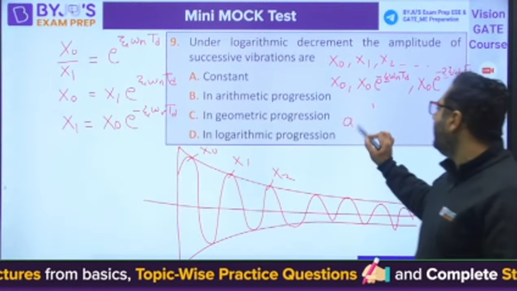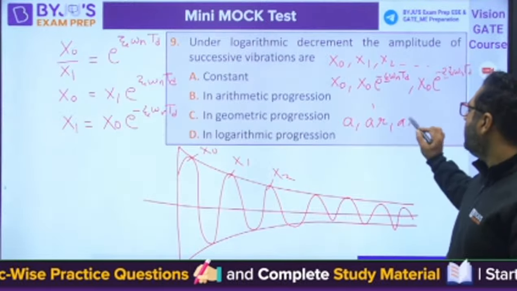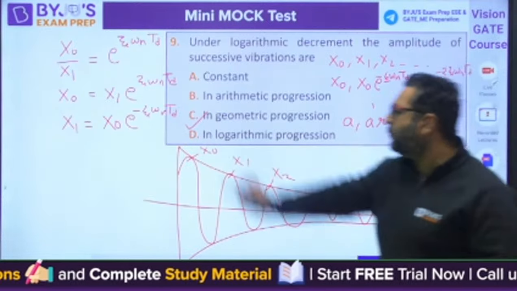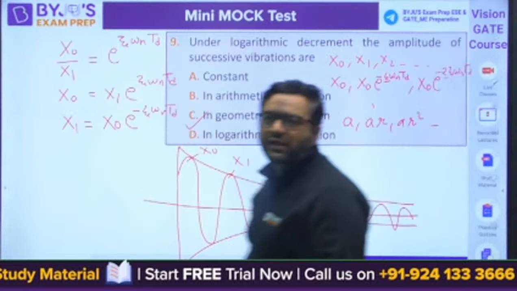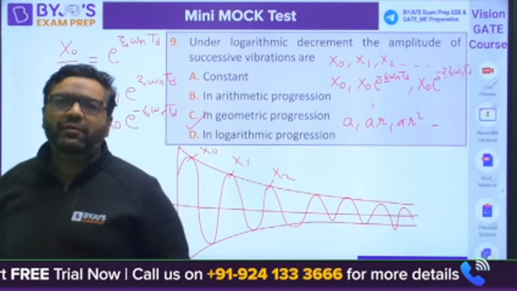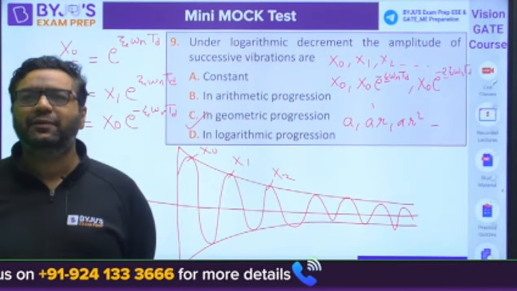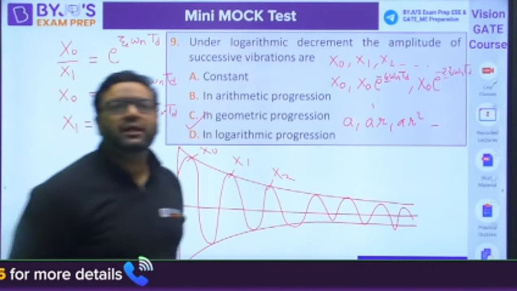It is going to be like a, ar, ar square. So the answer will be geometric progression. C would be the right answer. Very good, Amresh. Everybody got it? Yes, Manish got it. YS got it. Amit got it.